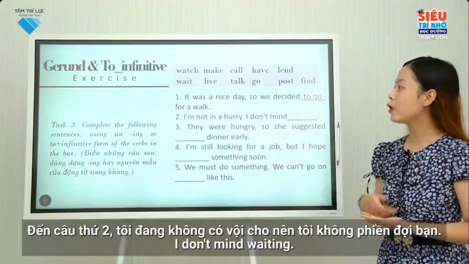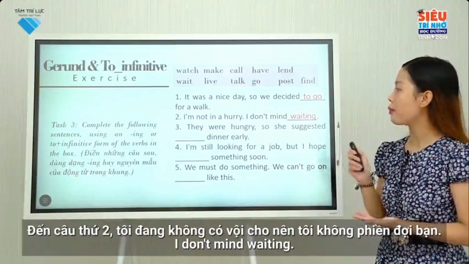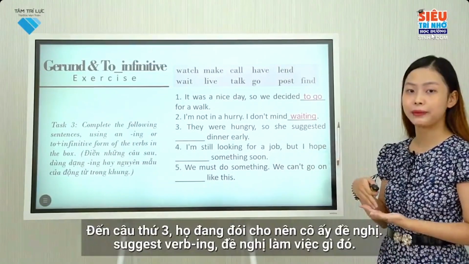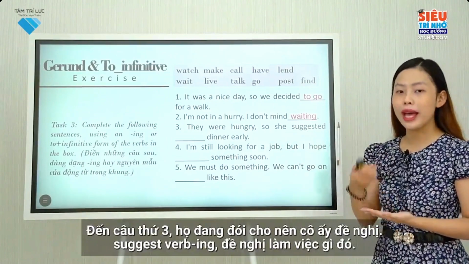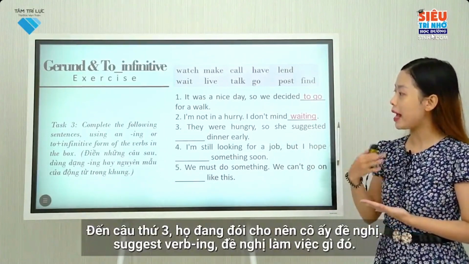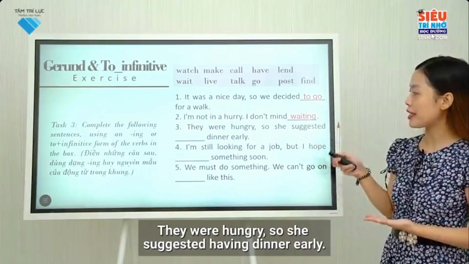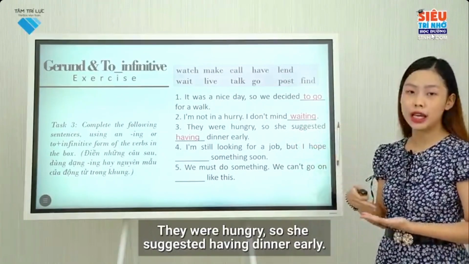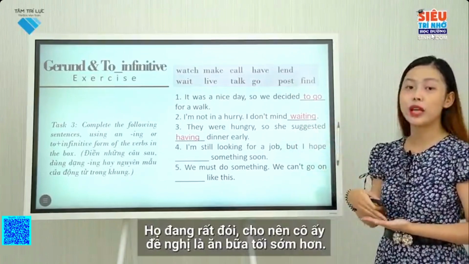In the second sentence, because I'm not in a hurry, I don't mind waiting for you. I don't mind waiting. As for the third sentence, they were hungry, so she suggested. Suggest doing something means to mention an idea, possibility for other people to do. They were hungry, so she suggested having dinner early. It means she mentioned that they should have dinner early because they were hungry.